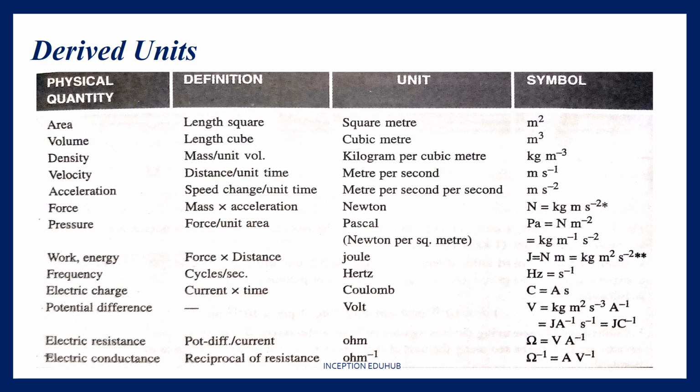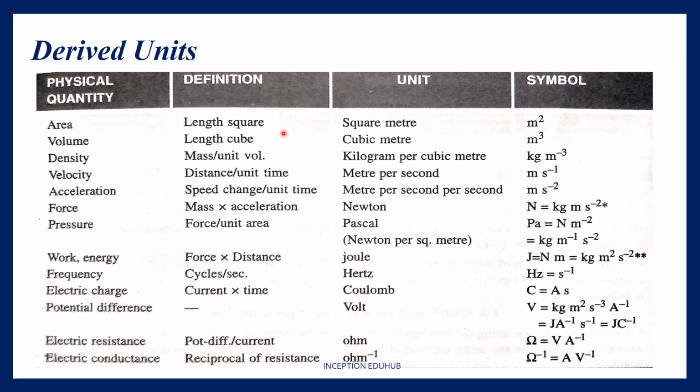Derived units have their name from the fact that these units are derived from the 7 basic physical quantities, so that is the reason they are called derived units. These are the commonly used derived units in our daily lives, which is why I have kept this table.